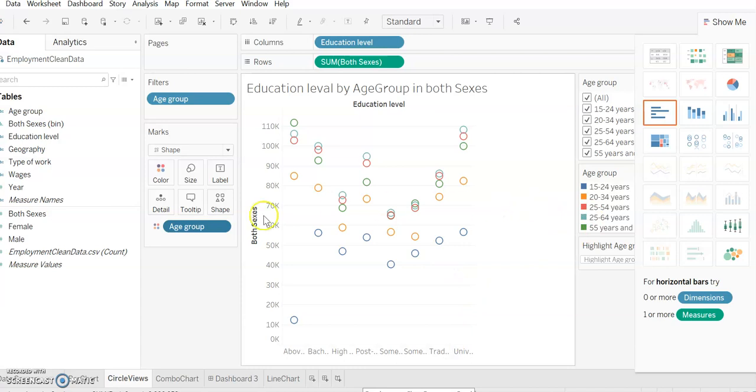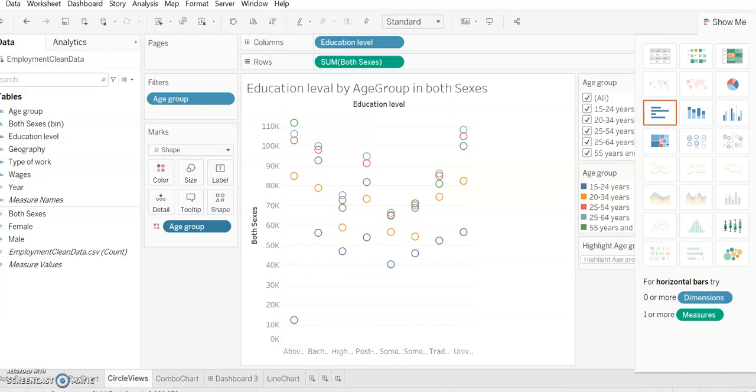So this provides various features. You can change the color, you can change the size of this round, and you can give labels to this round. But I didn't give them because my data set is too large and it becomes messy. So I preferred not to label this chart. You can change the color, add a tooltip, and change the shape of this round. It comes with very various features. You can load your data set from here.